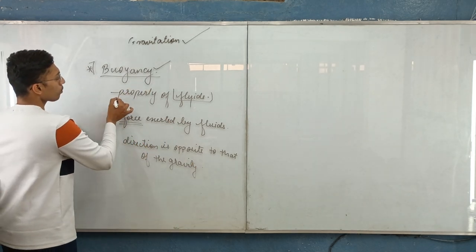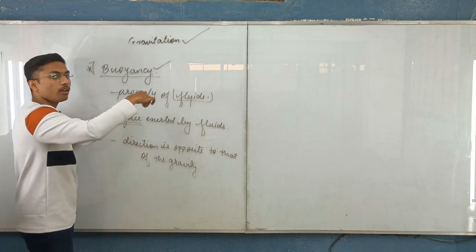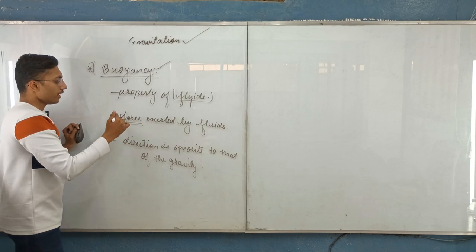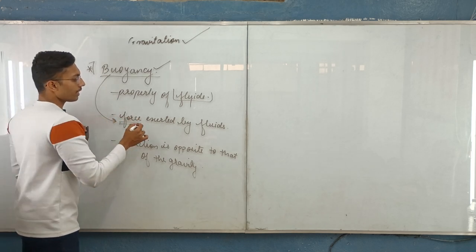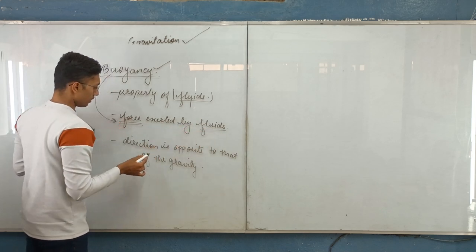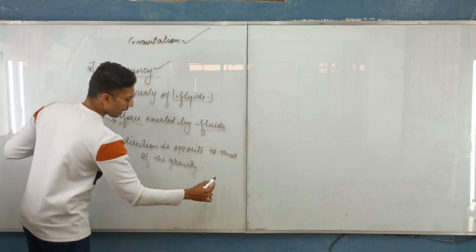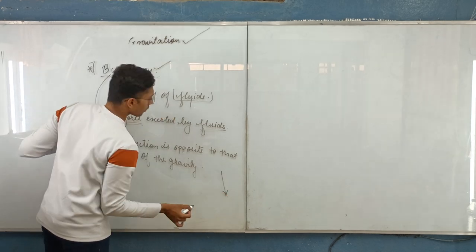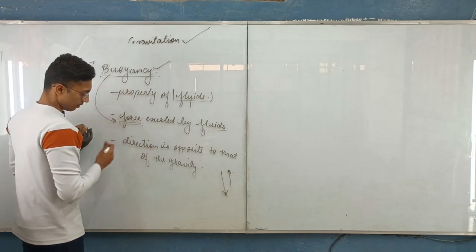Right? First of all, it is a property shown by only fluids. Fluids consists of gas as well as liquids. Buoyancy is a force which is exerted by the fluids, and the direction of the force is in the opposite direction to that of the gravity. Gravity acts towards the center of the earth, but the buoyancy will act away from the center of the earth.